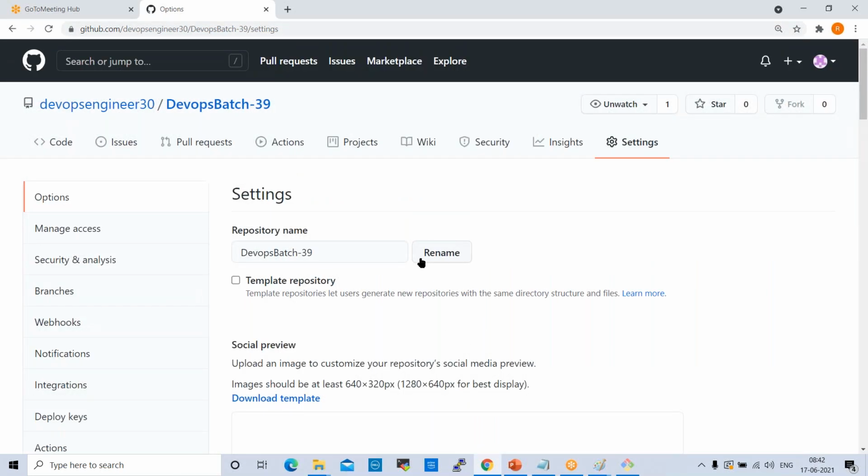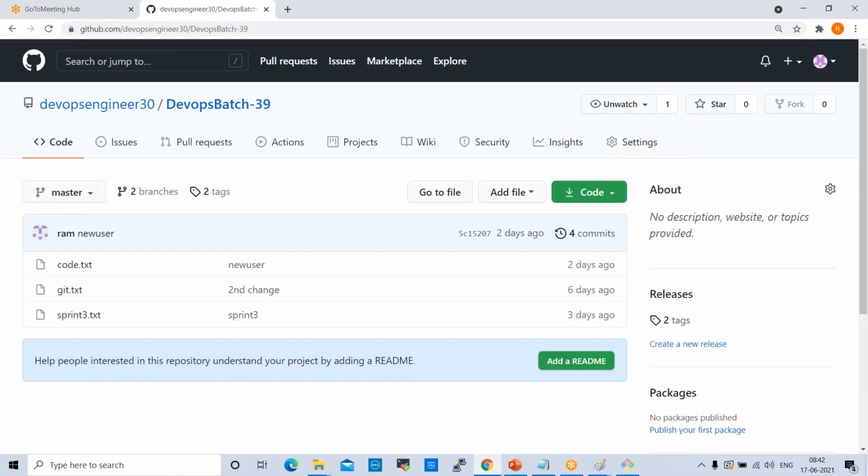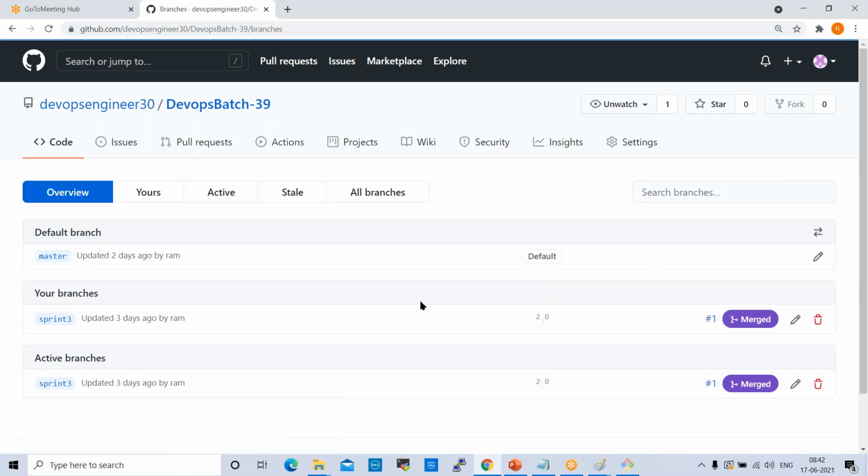Fine. Next, we have a few more important settings available here. Currently we have the master branch as the default branch here. Now if you go to branches here, you can understand. Click on branches. See here, the default branch is master. Still we have sprint 3 available. We have only 2 branches, master and sprint 3, right?